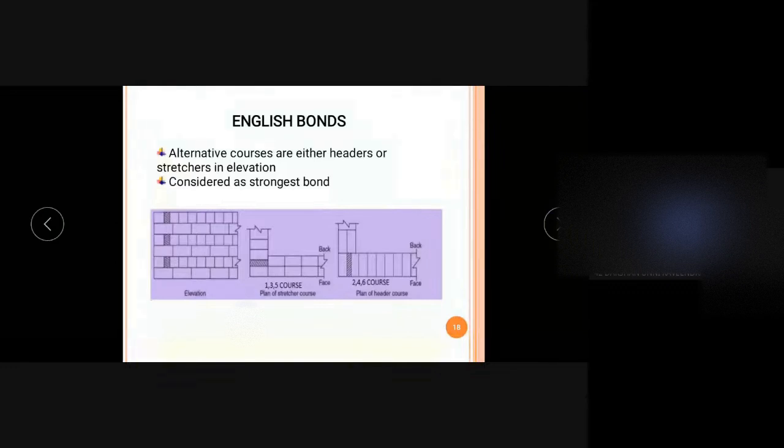Again here it is a 1 brick thick wall. So the thickness of the wall is 1 brick thick. 1 brick thick means we are taking the length of the brick as the thickness of the wall. So this is a 1 brick thick wall in English bond. In order to get alternate layers of headers and stretchers, the arrangement is like this.